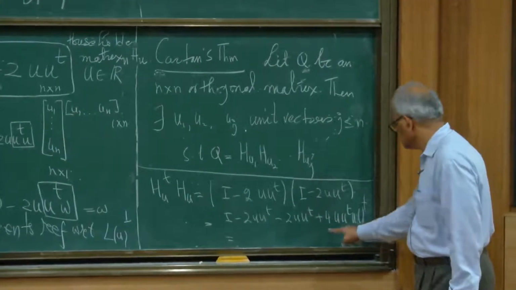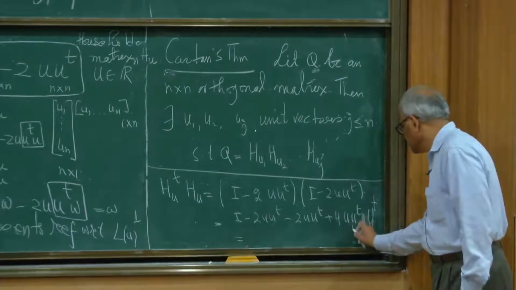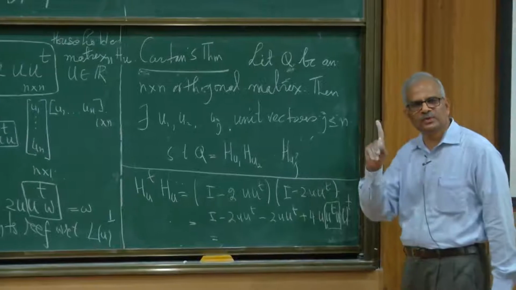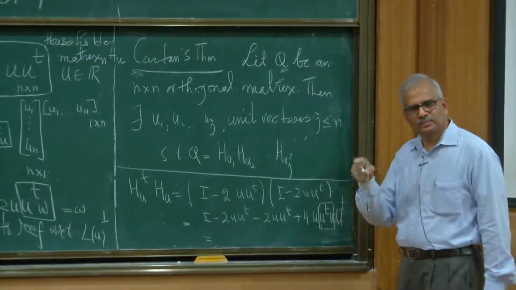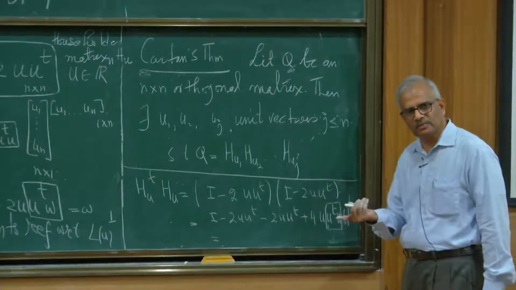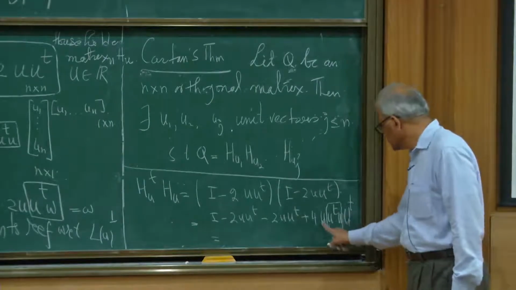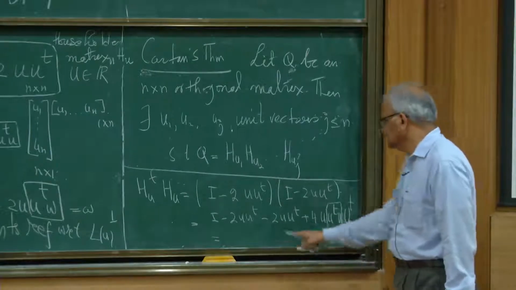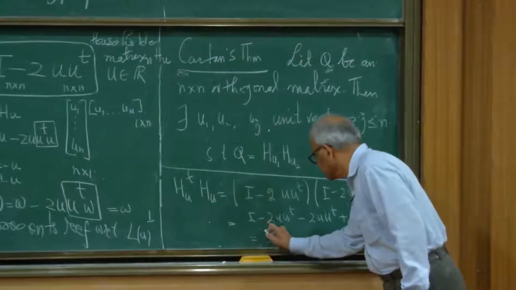What is U transpose U? U was a unit vector, so U transpose U is the dot product of U with itself, that is 1. So the last term is 4UU transpose, the middle terms give minus 4UU transpose, and the first is I. Everything cancels and identity remains.